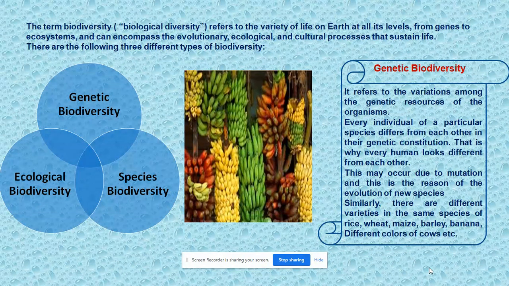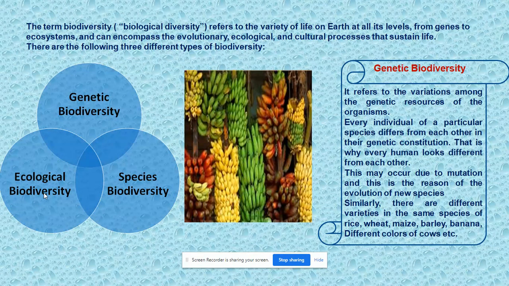Biodiversity includes not only species we consider as rare or endangered, but also every living thing from humans to organisms such as microbes, fungi, and invertebrates. Biodiversity includes three main types. Diversity within the species is genetic biodiversity, between the species is species biodiversity, and between the ecosystems is ecosystem biodiversity.